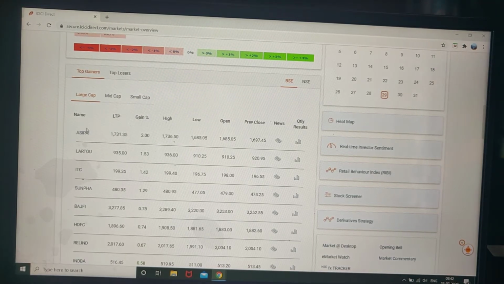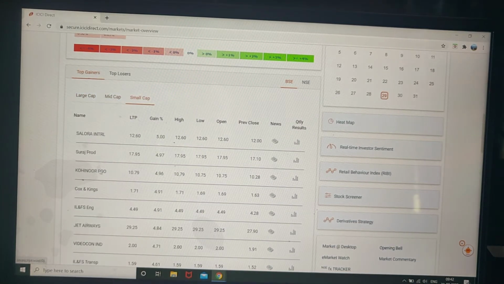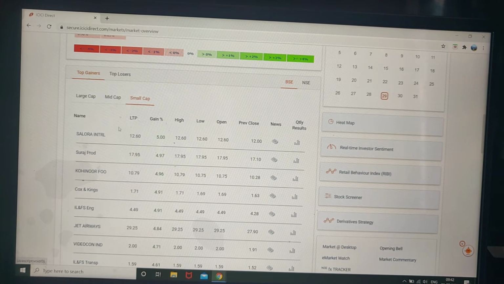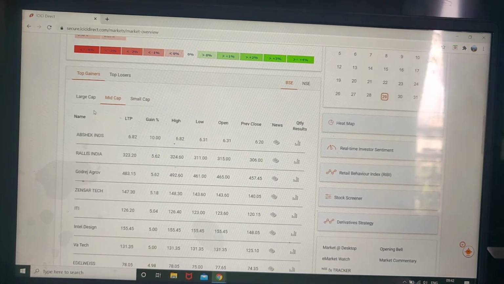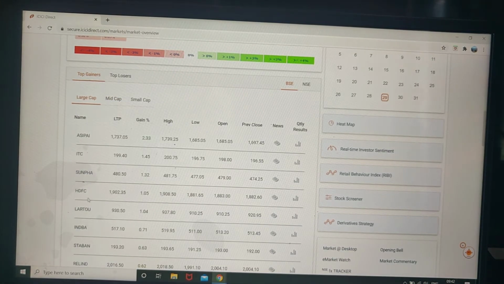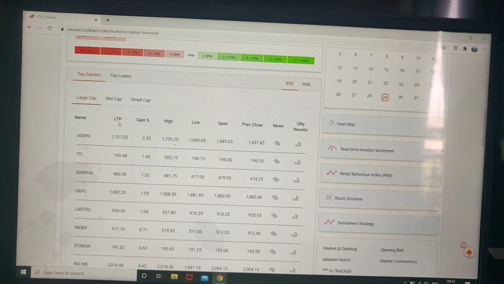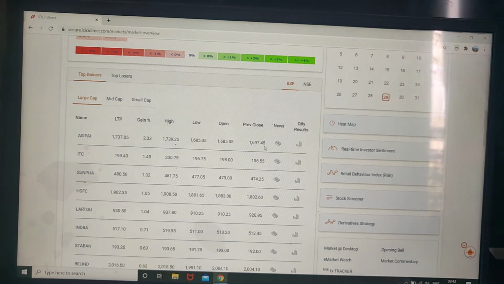And you can see here, you can switch over to others, like these are small cap companies, these are mid cap companies, these are large cap companies, like Asian Paint, ITC, Sun Pharma, HDFC. Their market capitalization is more. If you see the list, Asian Paint: the current price is this, gain is this, today's high, low, open, previous day close.